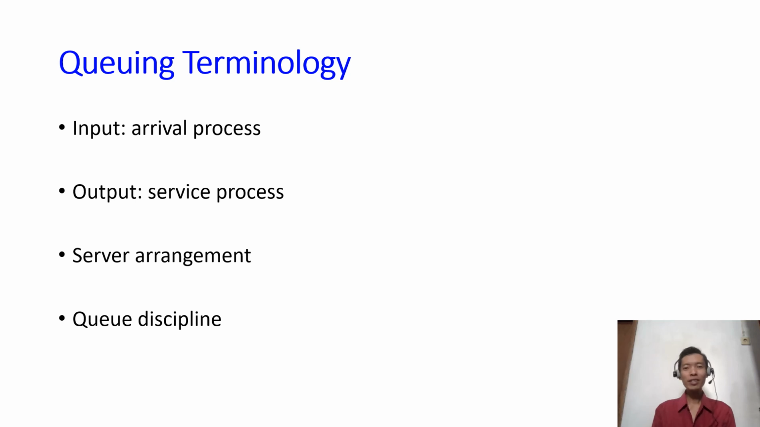So to summarize, the input to a queuing system is the arrival process. Customers arrive in our system, coming into the system. And then the output of a queuing system is the service process, because customers go out from our system once they have been served. The servers in the system may be arranged in parallel or in series. And then the queue discipline in our system usually is first come, first serve.